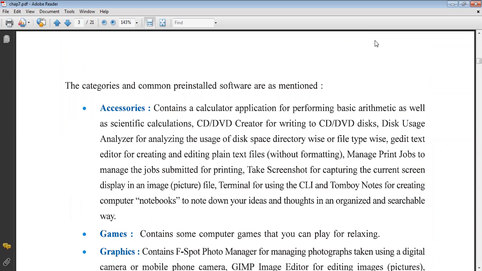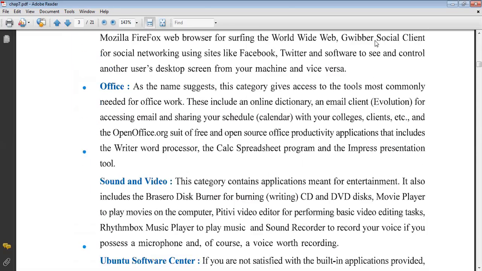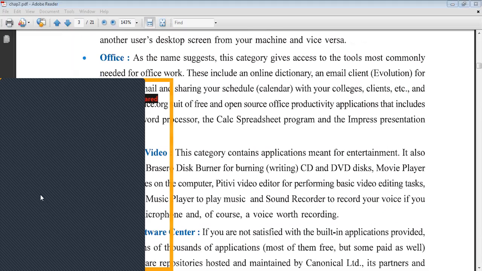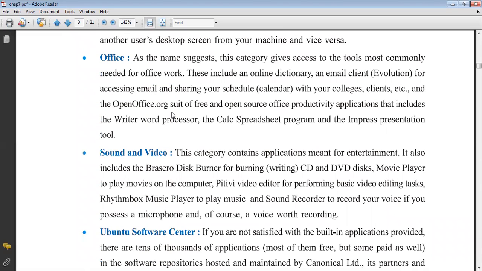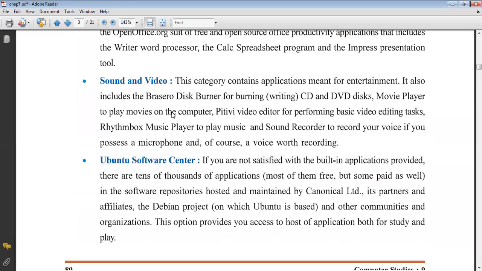The categories and common pre-installed software are accessories, games, graphics. As we saw when we start our start menu, some programs are there. Are you able to see calculator, paint, Skype, notepad? These are all basic software. Same way, when we install Ubuntu, at that time we get office, sound and video. We covered up to sound and video.